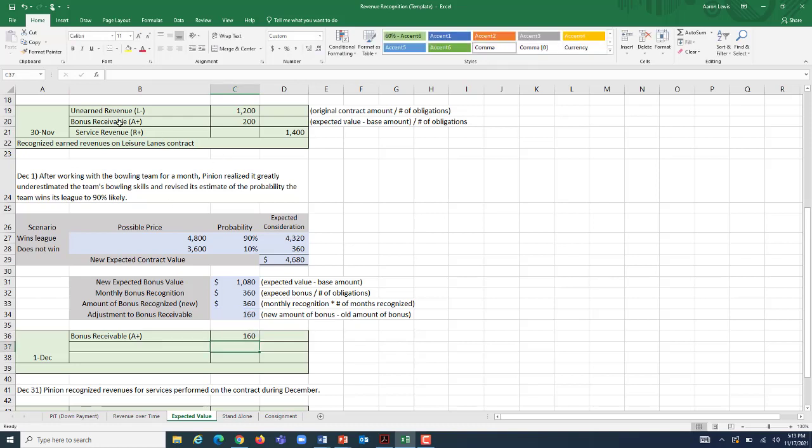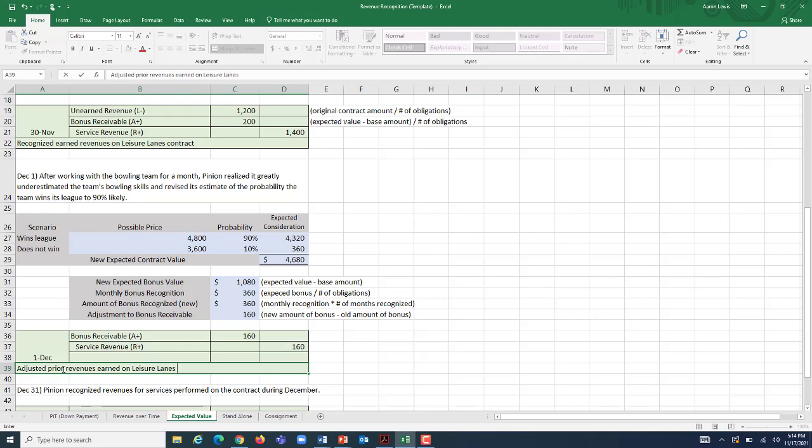What did we credit when we put bonus receivable on the books before? We credited service revenue. We're supposed to be recording these revenues in the periods that they actually happen. We want to have it in the same calendar year here, so we're going to increase our service revenue by that same $160. And here we adjusted prior revenues earned on the Leisure